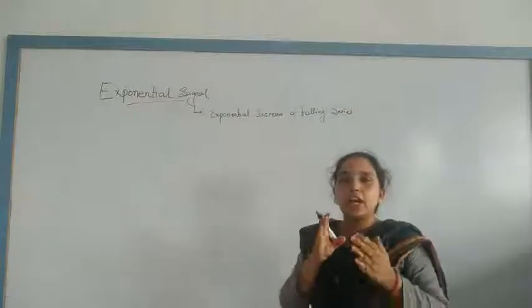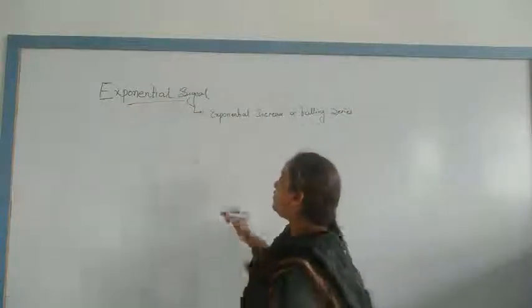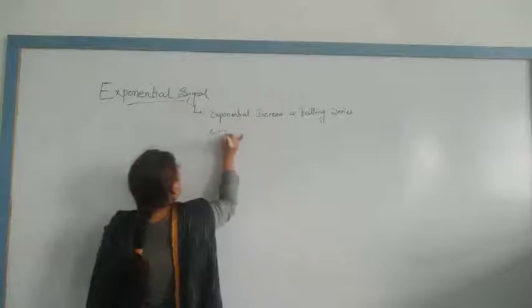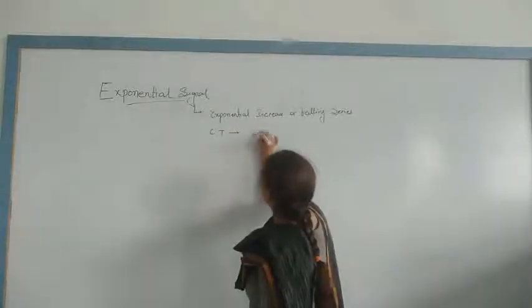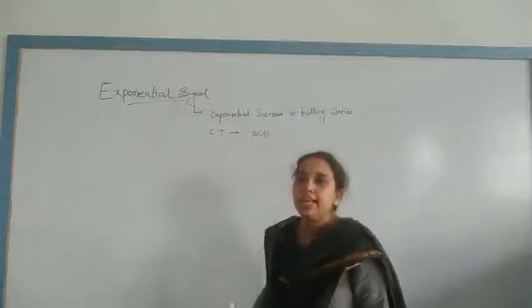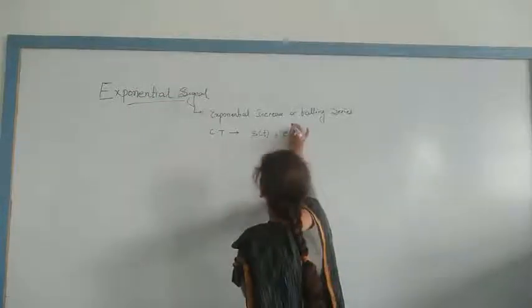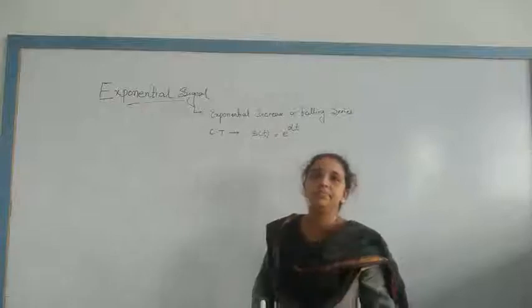If it is a continuous time signal, then this exponential signal, if I indicate it as s of t, is equal to e to the power alpha t.